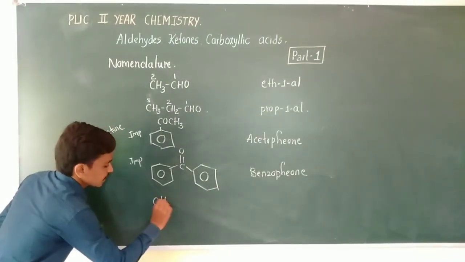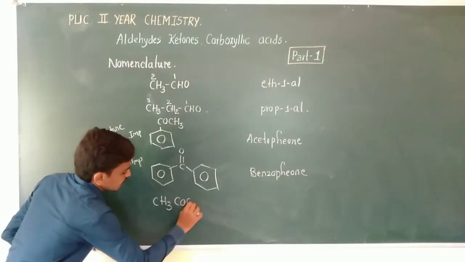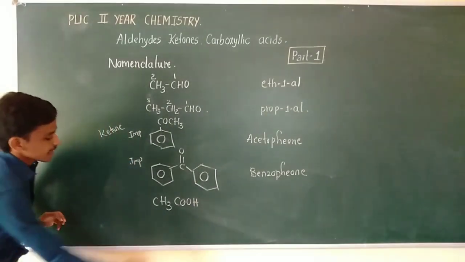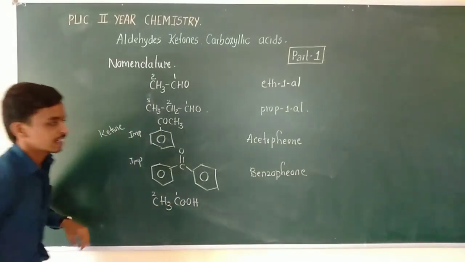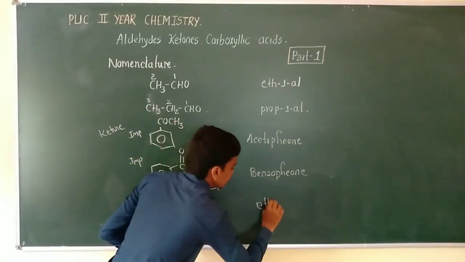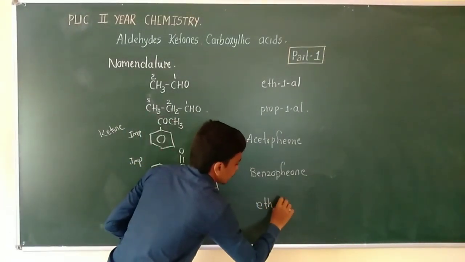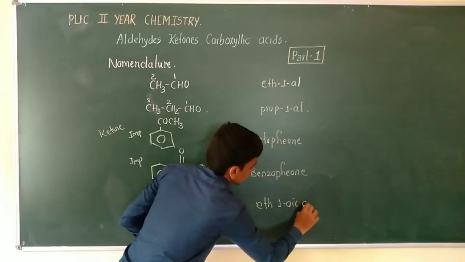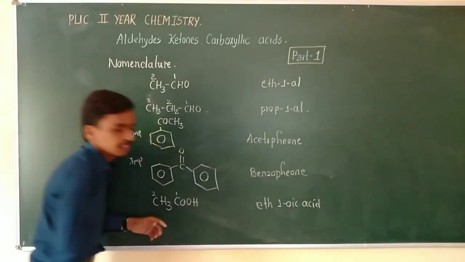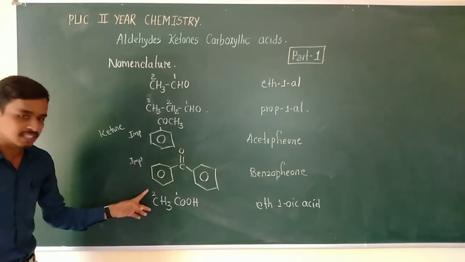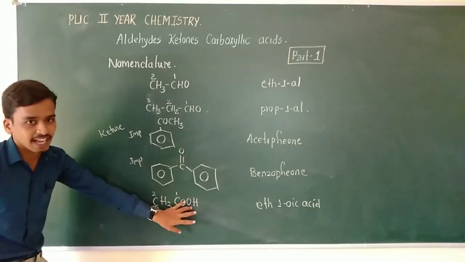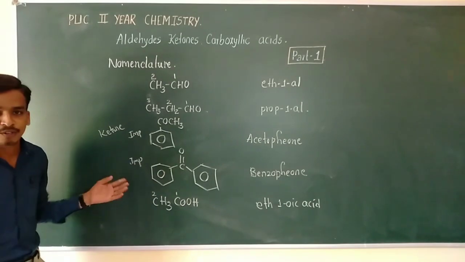Now it is CH3 and COOH. It is marked as 1 and 2, a total of 2 carbon atoms, so the name comes as eth, and the position number 1 is oic acid. Therefore the name is ethanoic acid, or another common name is acetic acid. Like this, these are the important compounds.